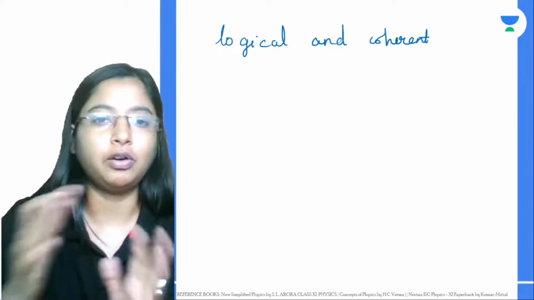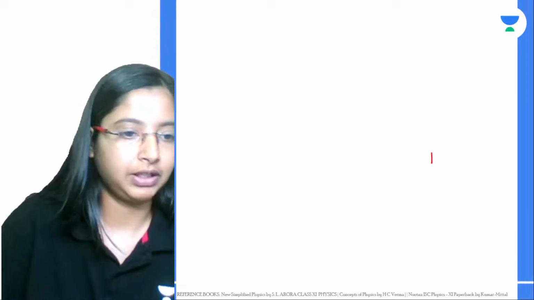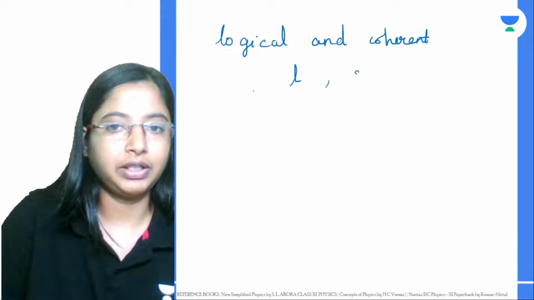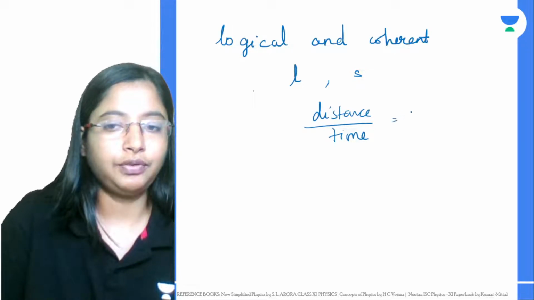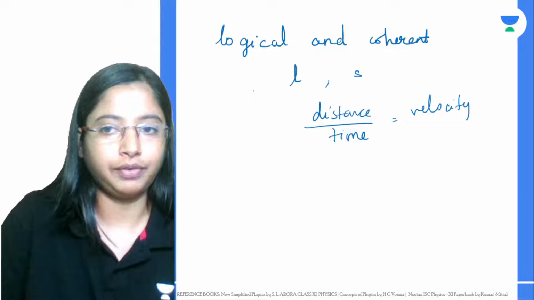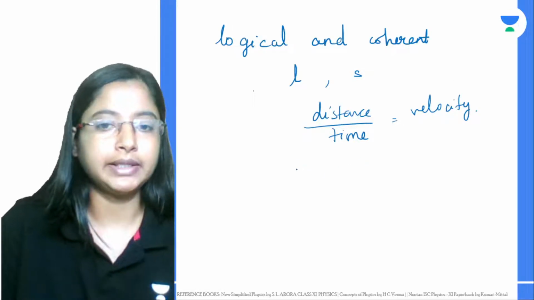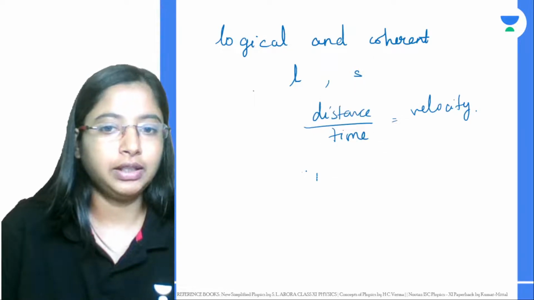Either you can get them by multiplying or by division. For example, in the SI system of units, distance is given in terms of length, and time is given in terms of seconds, right? So if you know distance by time, then you will know your velocity. So velocity is a derived unit. Now, if you know your velocity, from there you can get acceleration. Then mass times acceleration gives you force.